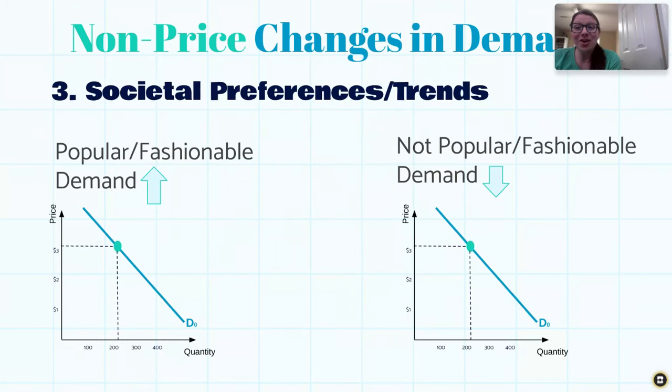All right, and on our graphs, as we know, this is a non-price change. The price of the item hasn't changed, and so we're going to be seeing a shift. When something is popular, we said the demand will go up, and so we will shift to the right.